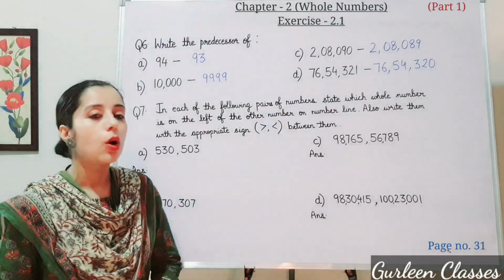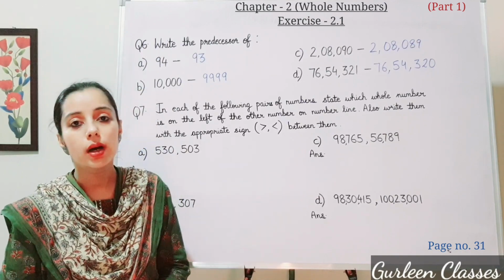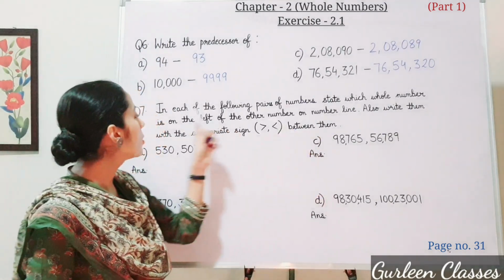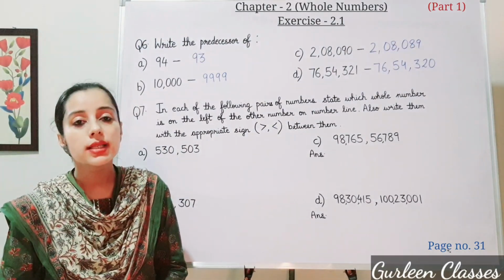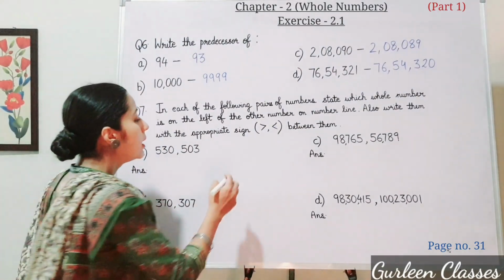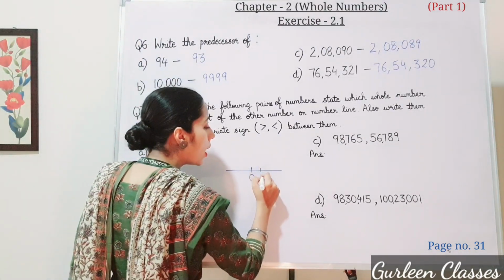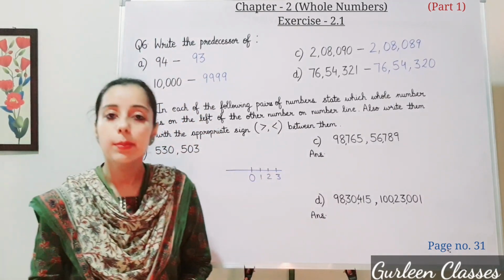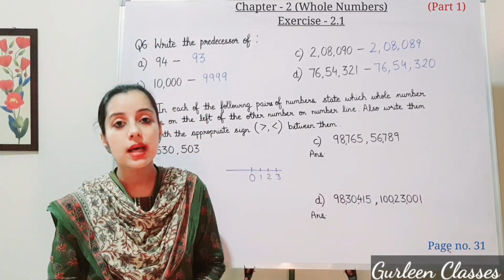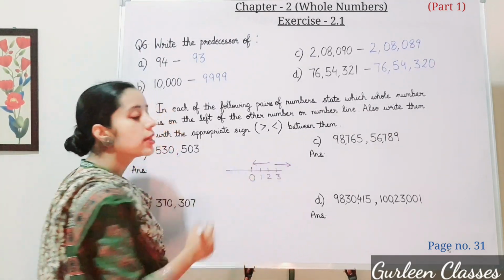Now, next question. In each of the following pairs of numbers, state which whole number is on the left of the other number on number line. Which whole number is on the left of the number on the number line? Also write them with the appropriate sign greater than, less than, between them. Students, in number line we know that center we have 0, then we have 1, 2, 3. Numbers are in ascending order, smaller to bigger, and smaller numbers are written towards left and greater numbers are towards right.